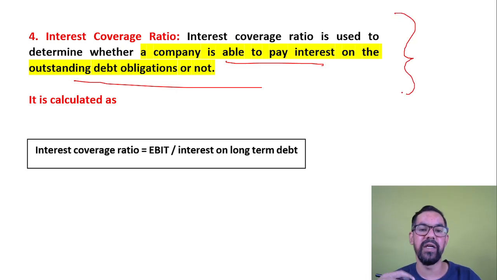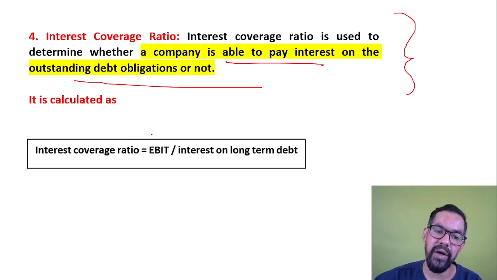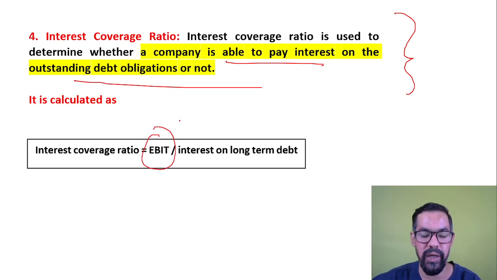Let's say an organization is raising funds from the market, and you, as an investor, want to check whether this company is able to pay the interest for the upcoming 10 years or not. This interest coverage ratio will help you. How will you calculate it? Interest coverage ratio is EBIT, which is earnings before interest and taxes, divided by interest on long term debt obligation.